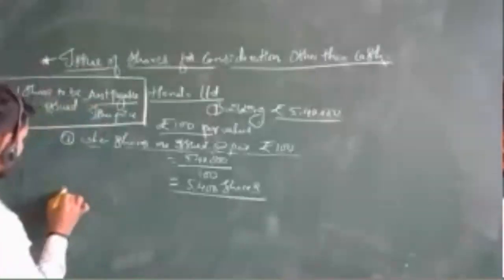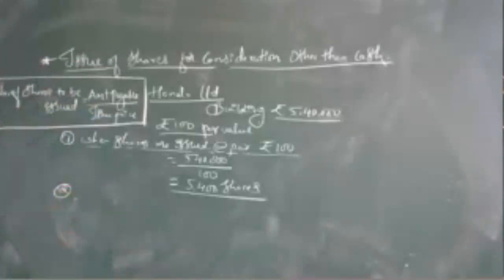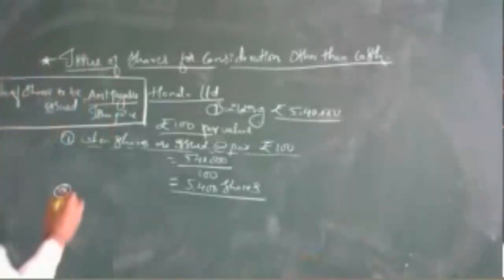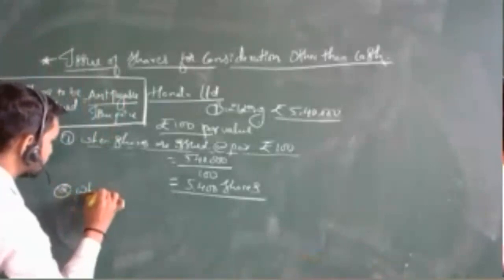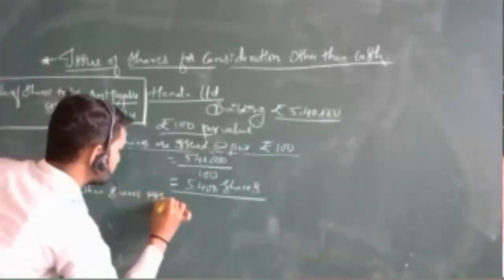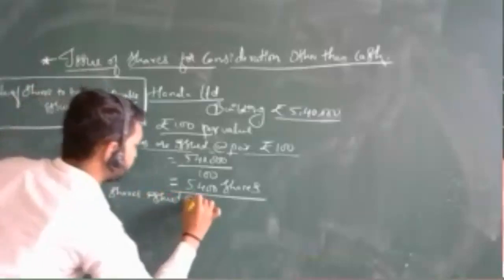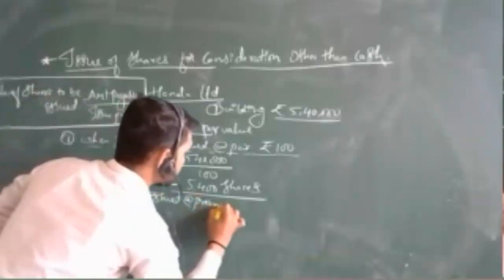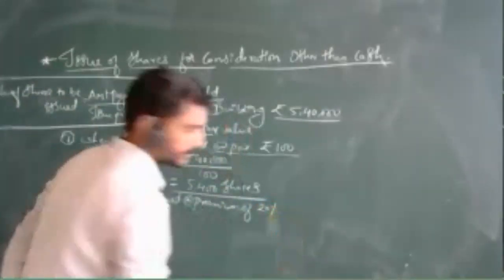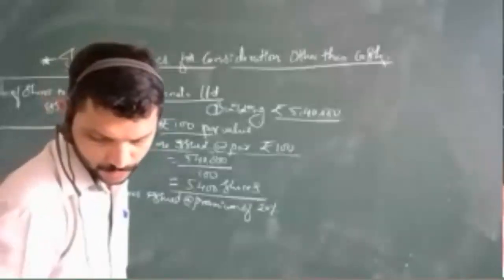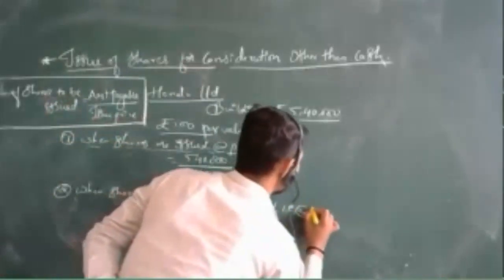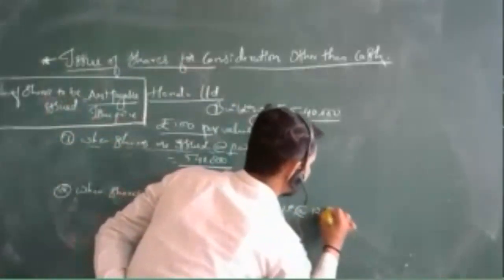Second one is the second situation. What we can say here, when shares are issued at a premium of 20%, 20% premium we are going to issue it, that is at 120 rupees.